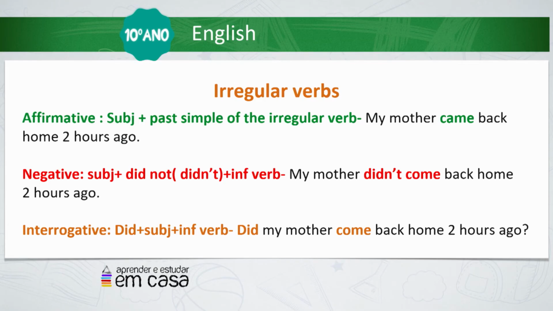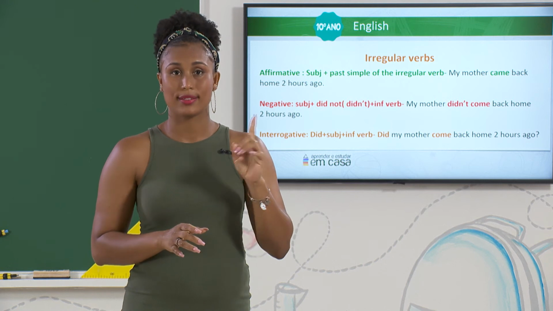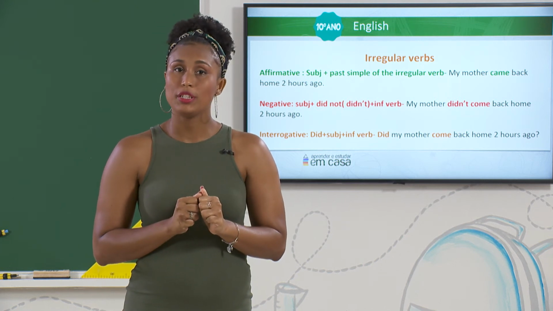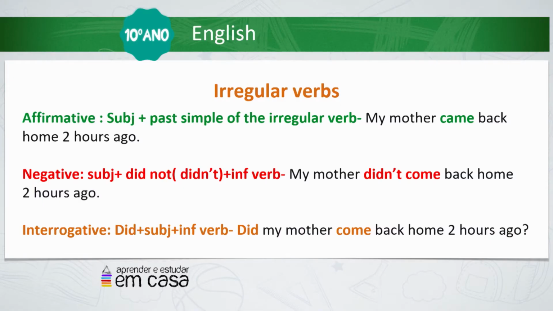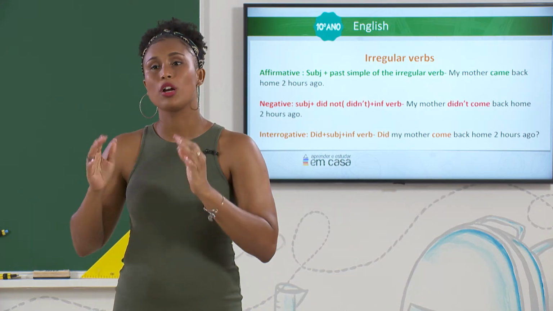The irregular verbs too, they follow almost the same rules as the regular verb, except in the affirmative verb, we don't need the auxiliary verb, so we make the changes at the principal verb. For example, my mother came back home 2 hours ago. The verb came is the past simple of the verb to come.